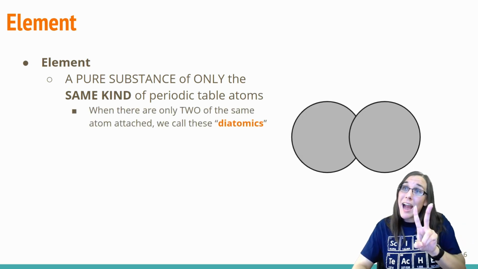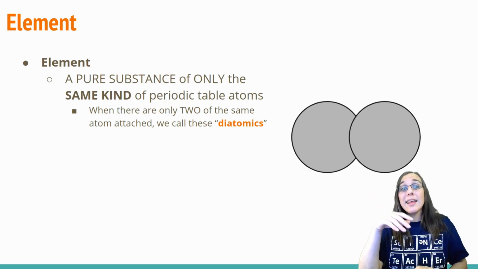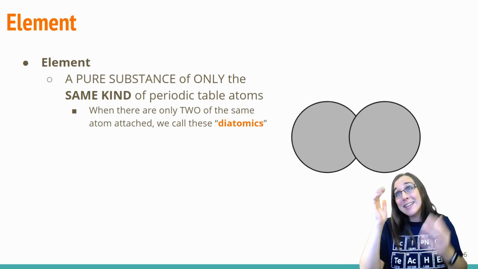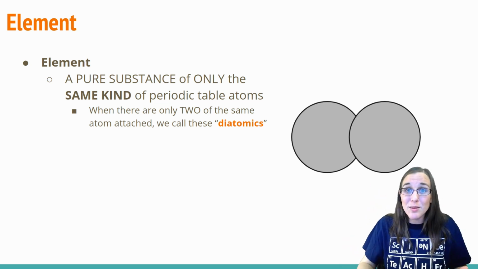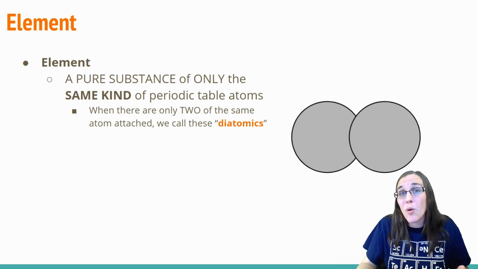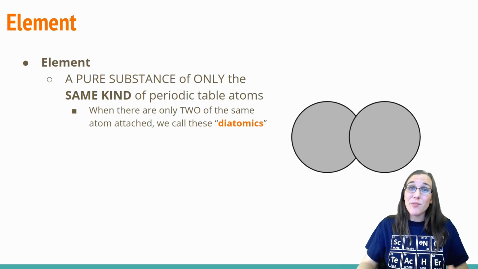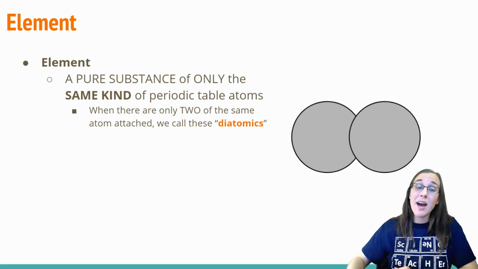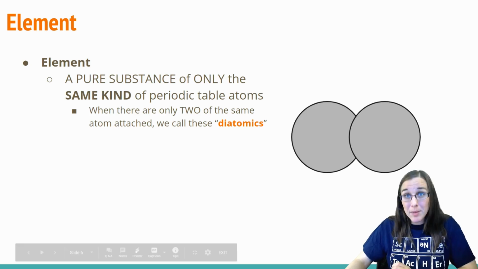Remember from the previous slide, we said that a molecule could have two or more. So we could have 3, 4, 5, 10. We could have any conglomerate number of atoms that are the same or different, bonded together to make a molecule. But if we have only two of the same atom, then we call that a diatomic.